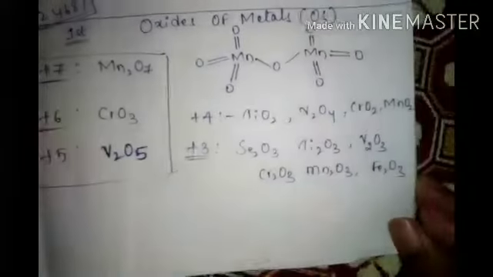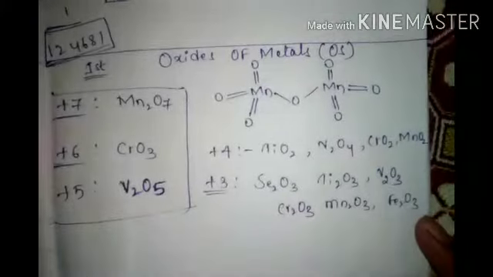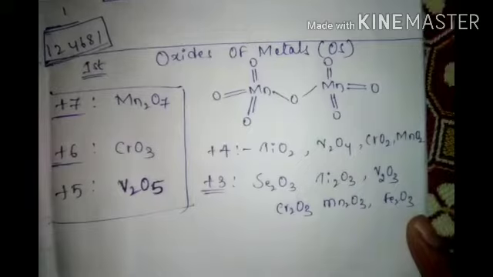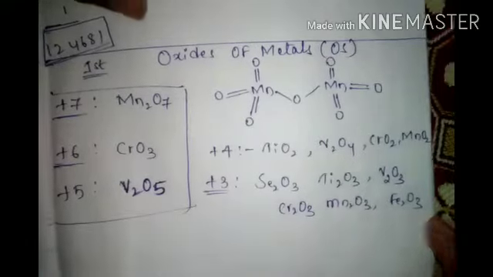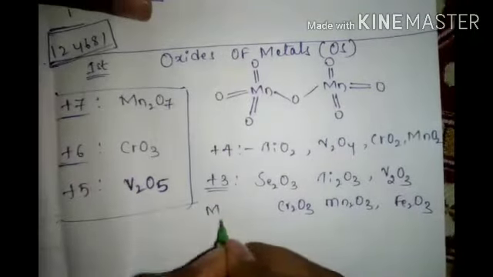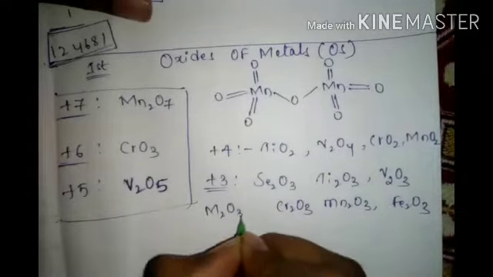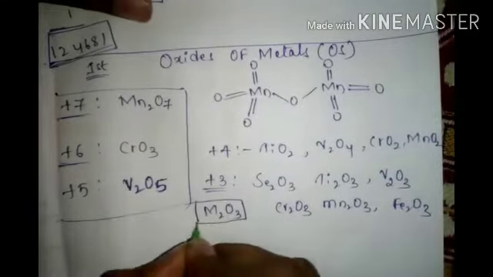These are the very, very important plus 3. Plus 3 oxidation state, the general one, you remember it. Okay, metal 2O3, remember this.